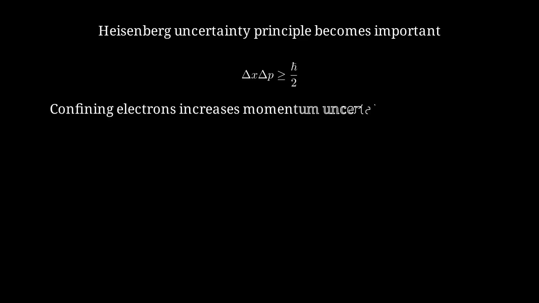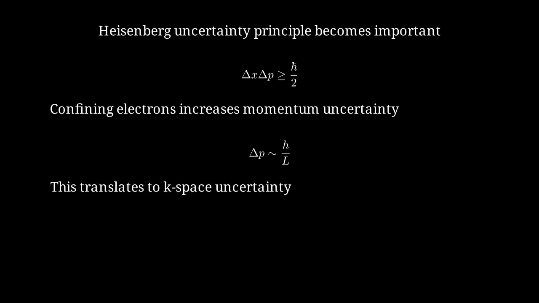When we confine electrons to a nanocrystal of size L, the position uncertainty is approximately L. This means the momentum uncertainty increases as we make L smaller. The momentum uncertainty is approximately h bar divided by L. As L decreases, delta p increases. In terms of crystal momentum, this creates an uncertainty in k-space. Delta K is approximately 1 over L. For a nanocrystal of 3 nanometers, this is about 0.3 inverse nanometers.